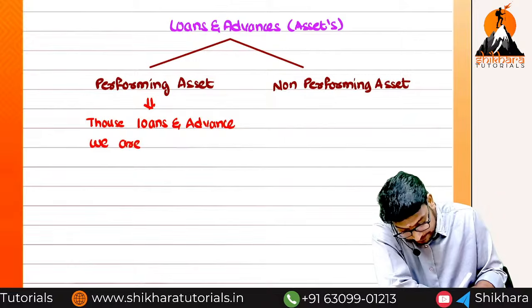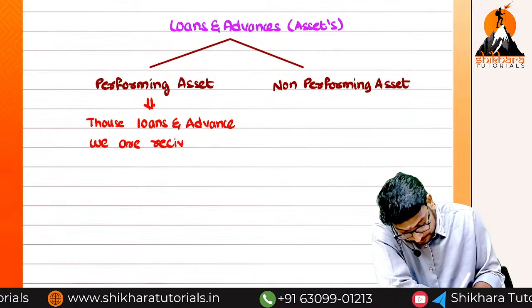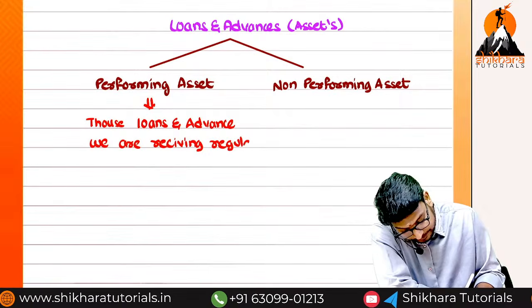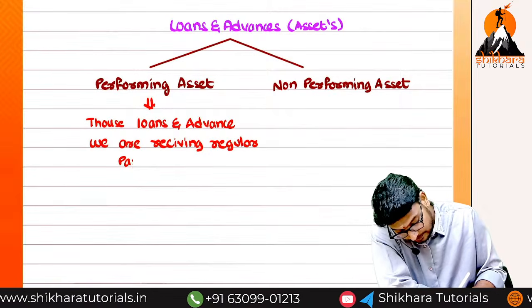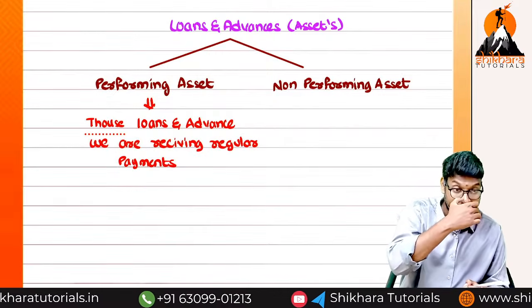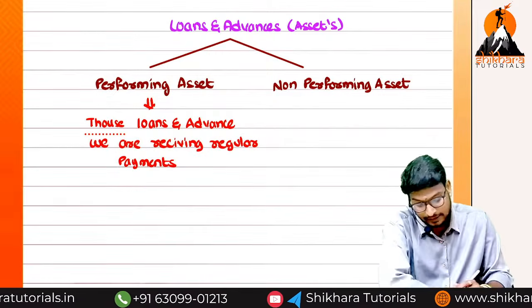We are receiving regular payments. We are receiving what, ma? Regular or irregular, ma? Regular. Or